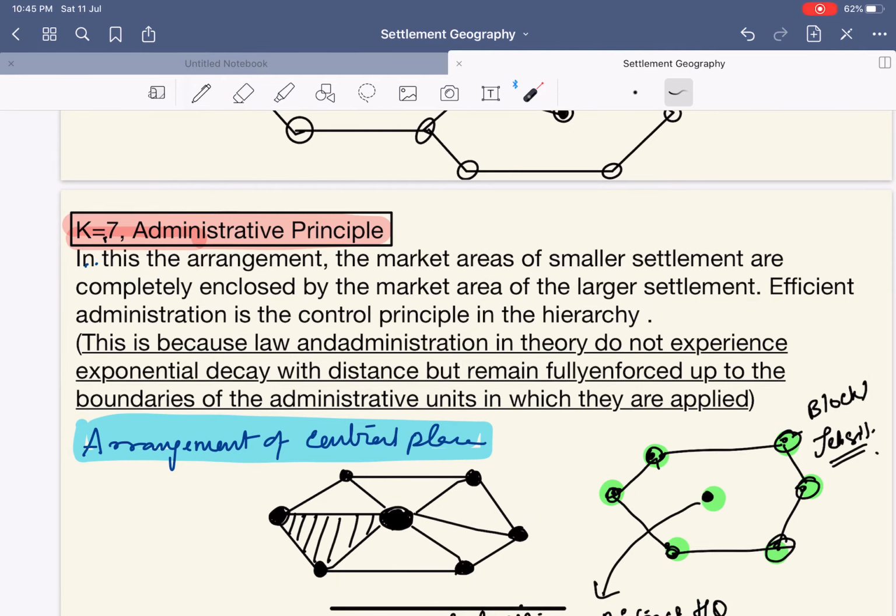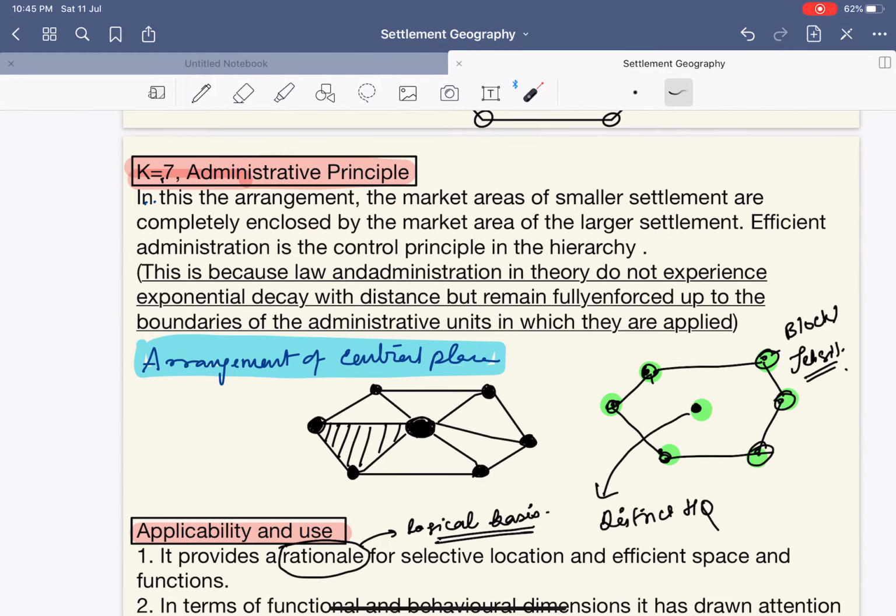Now let us look into K equals 7, that is the administrative principle. Please understand this with the diagram itself. In K equals 7 administrative principle, if this is the district headquarter, then let us say it's the Khordha collectorate. The Khordha collectorate, which is located at the central place, will have the administrative control of the nearby tehsils. We can call it the block or the tehsils.